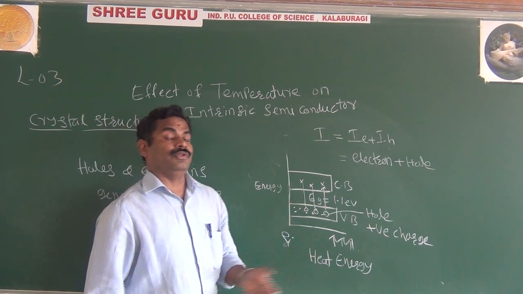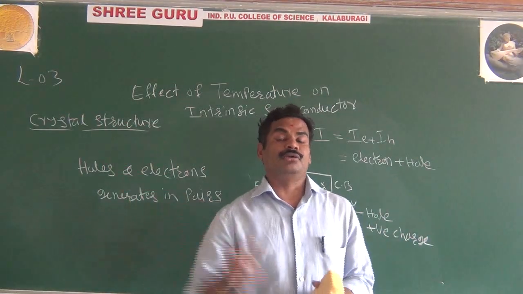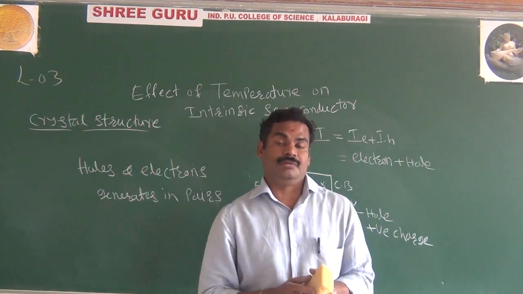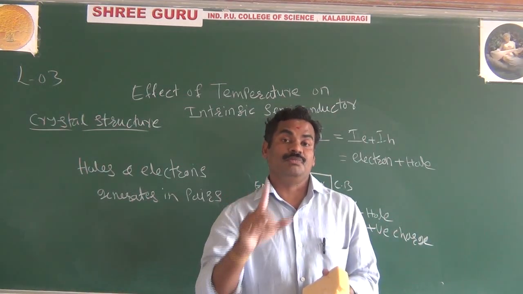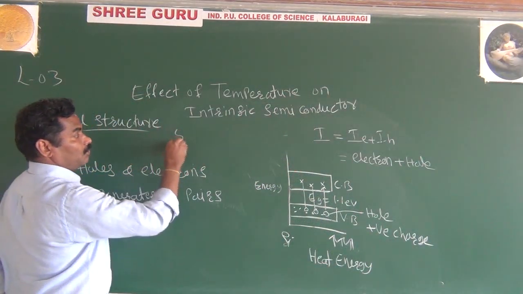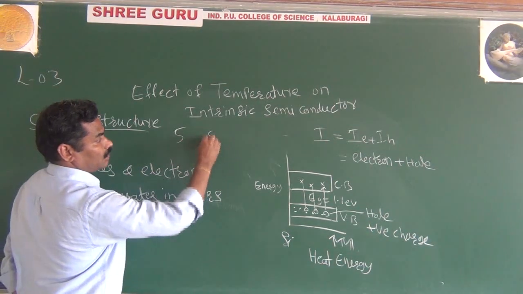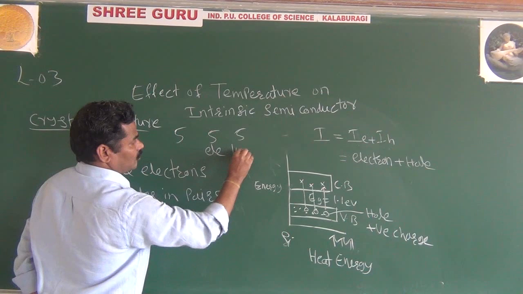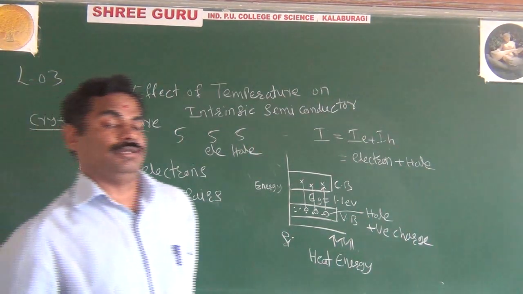Like that, in an intrinsic semiconductor, whenever a covalent bond breaks, one electron is free and at the same time one hole is created. It means you can say electron-hole pairs are generated. For example, if you are breaking 5 covalent bonds, you have 5 electrons and also 5 holes. That is the importance of your intrinsic semiconductor.